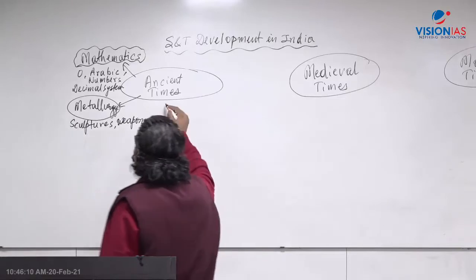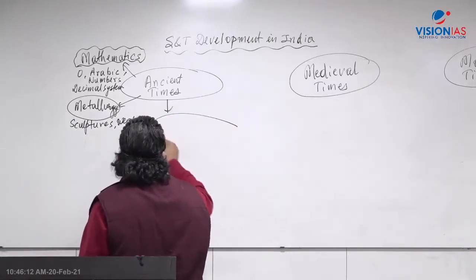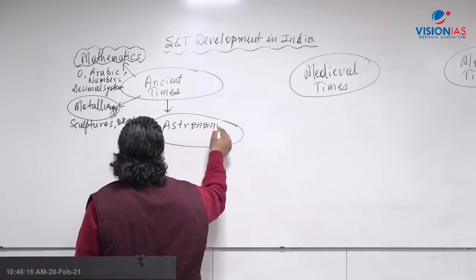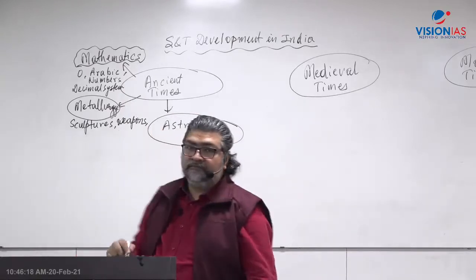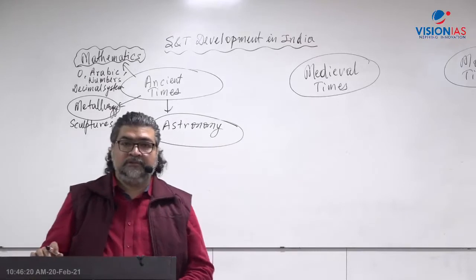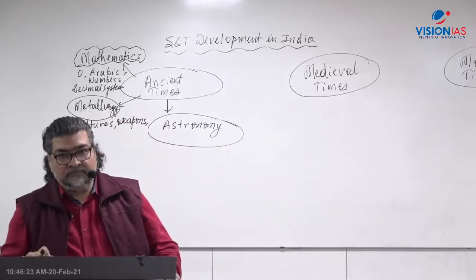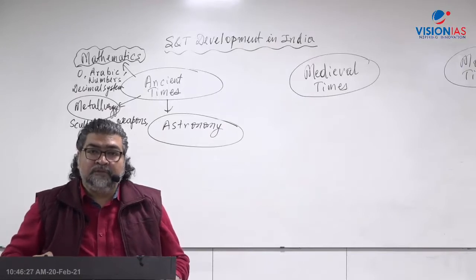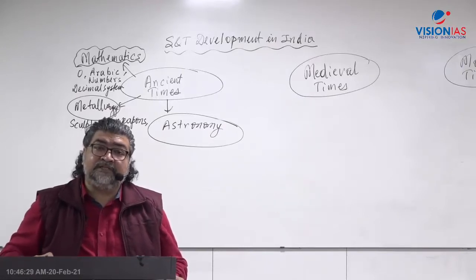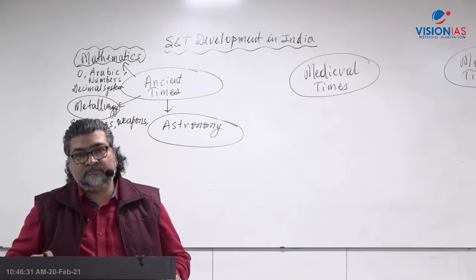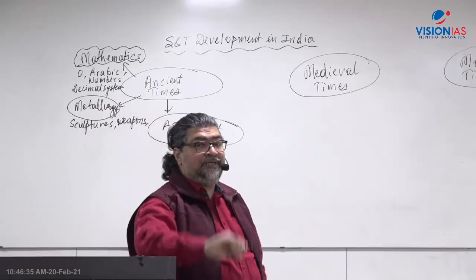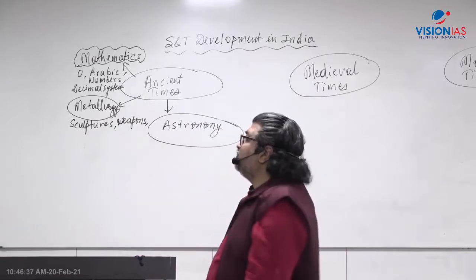So India has those, and then comes another very important area, astronomy, astronomical science. Aryabhatta, Bhaskara, Varaha Mihira, Brahmagupta. These are the ancient astronomers, mathematicians and philosophers. In the field of astronomy, India has contributed, and particularly you have four names here.